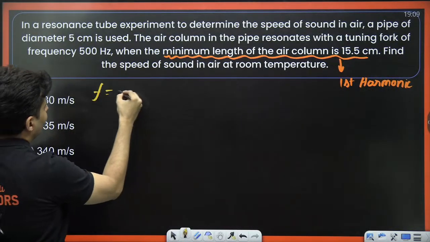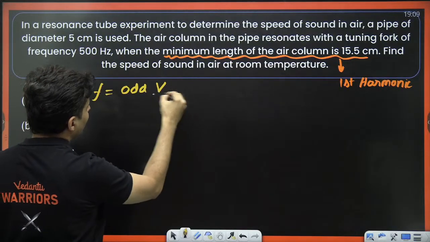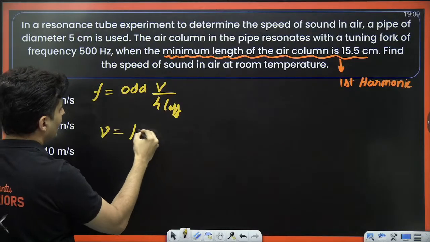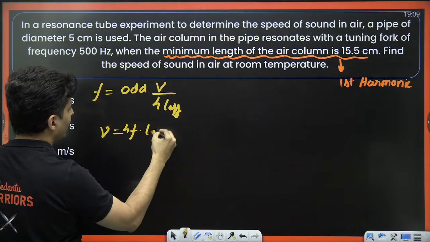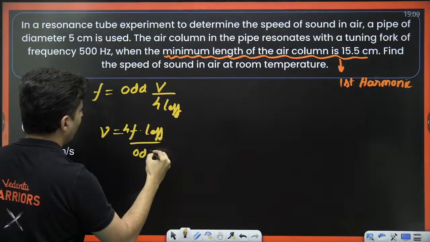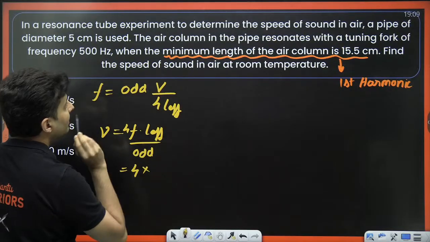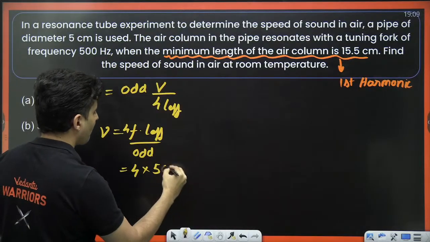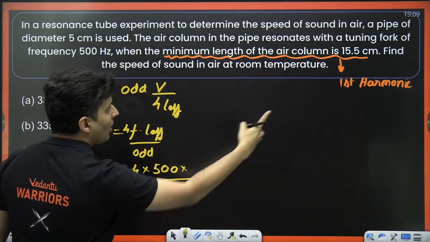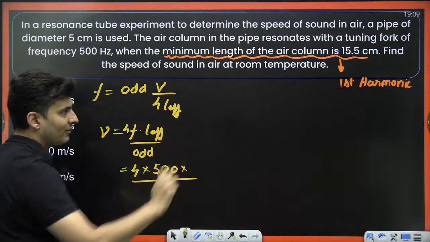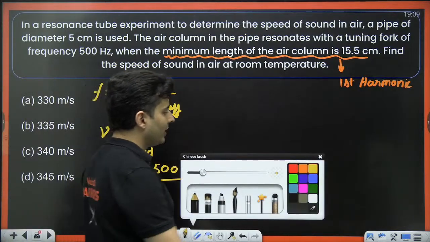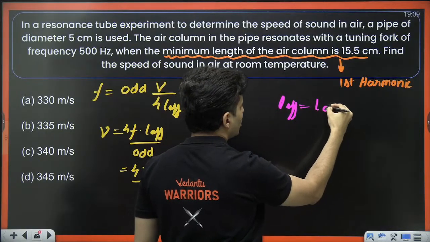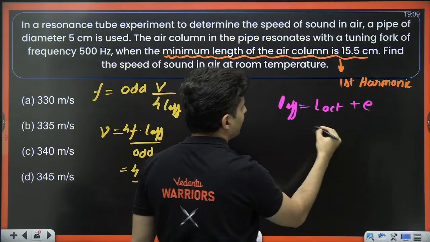We know the formula for frequency is odd times V by 4 length effective. So therefore, V will be F into 4 into length effective divided by the odd number. 4 is 4. Frequency of the tuning fork is given to be 500. Great. Length I don't know. Odd number is 1 because first harmonic. Now what is that length effective? Well, that length effective is the actual length plus the end correction.